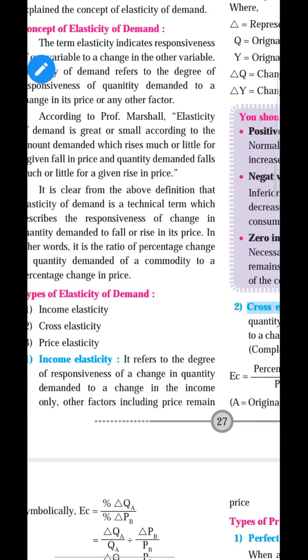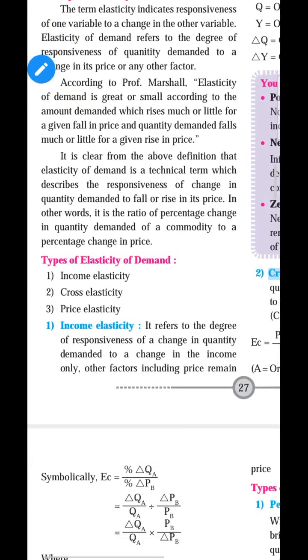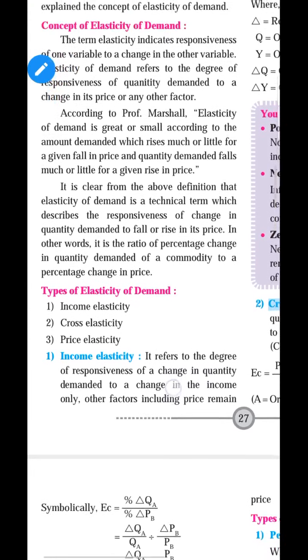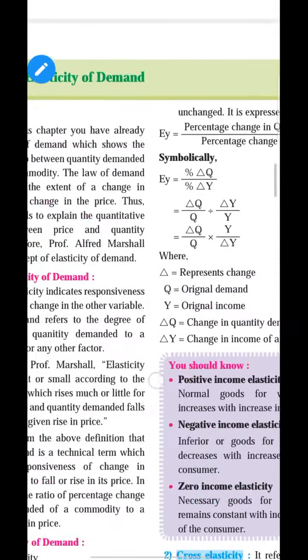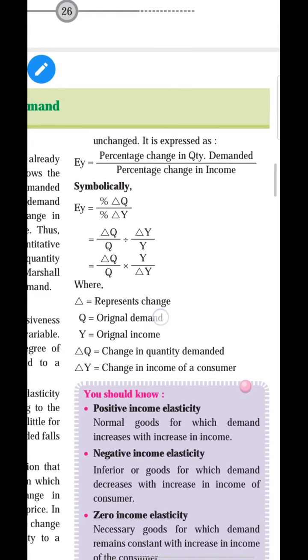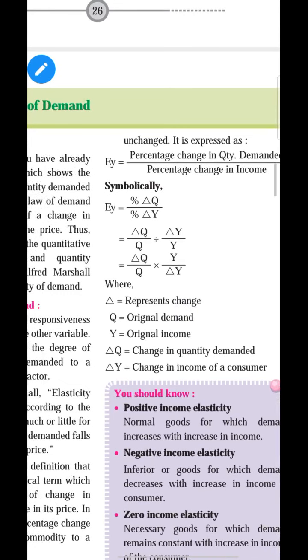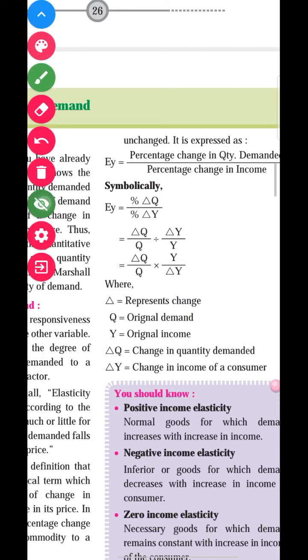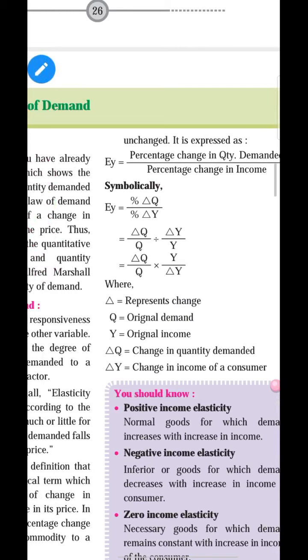So now come to the formula. In the formula you can see the symbolic name of price elasticity of demand is EP or ED, but in the case of income elasticity of demand, the symbolic name is EY. So EY means income elasticity of demand.